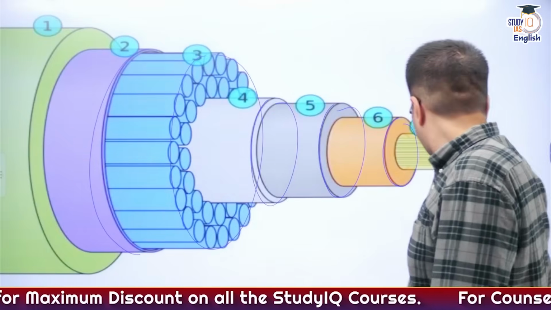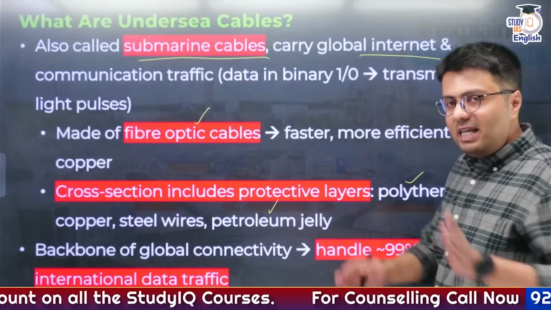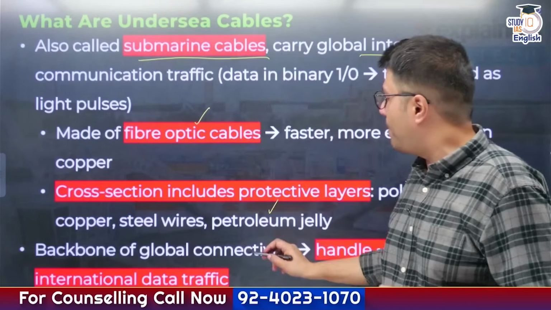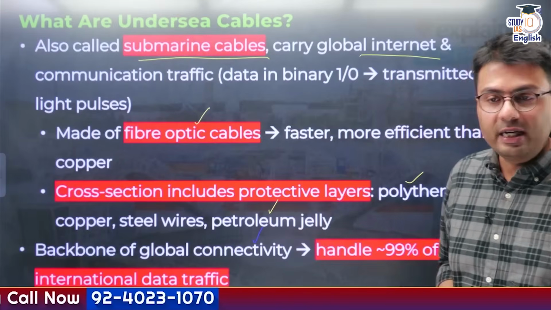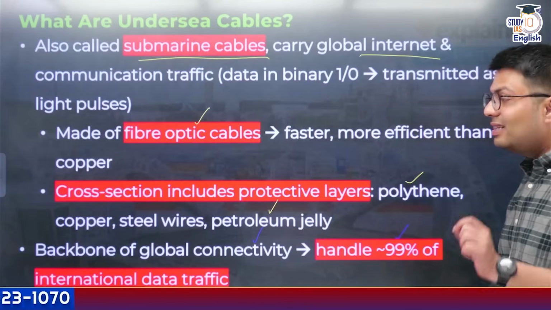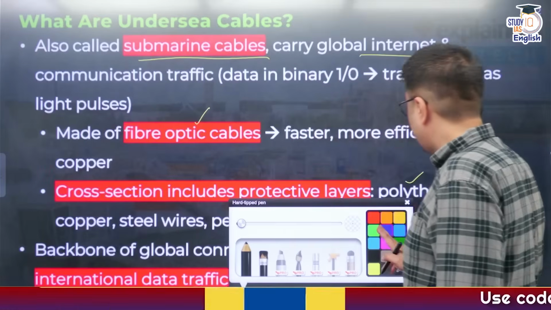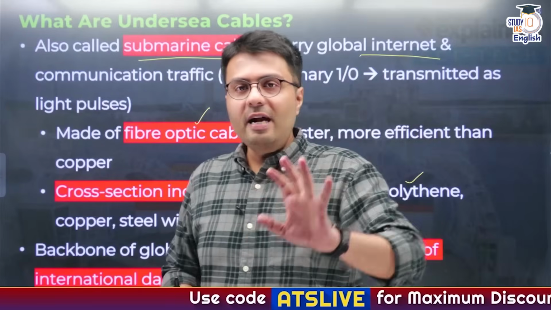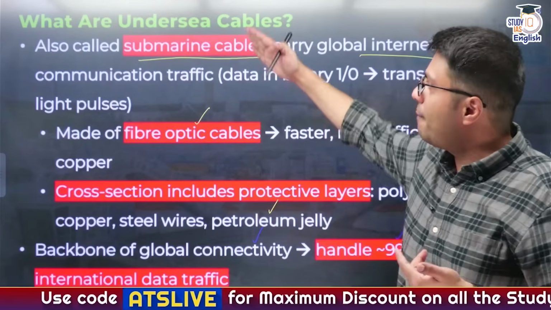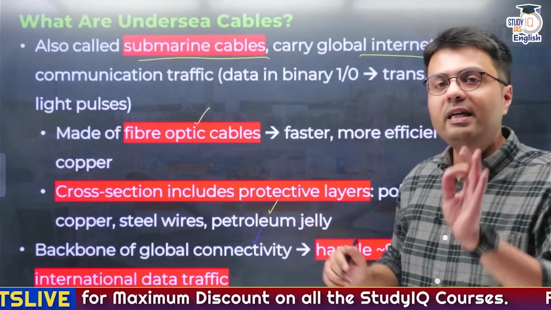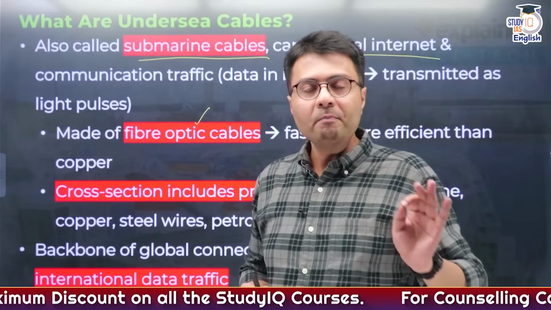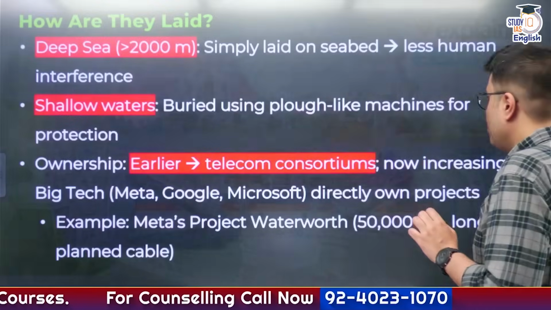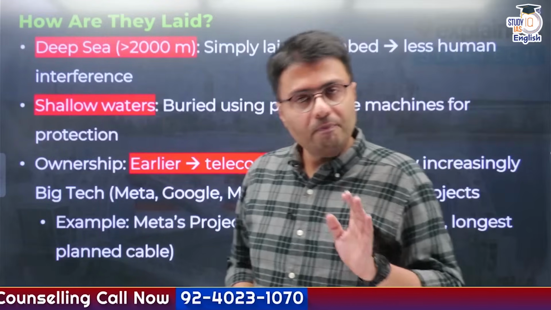Similarly, these optical fiber cables laid across the oceans have proven to be a backbone of global internet and connectivity. They handle as much as 99% of total international internet traffic, which is quite a lot. So you need to understand, if any damage or disruption happens to these undersea cables, automatically it will negatively impact the supply and efficiency of internet across the globe. And this is what happened due to the disruption that happened in the Red Sea.